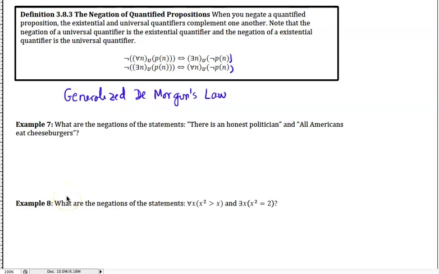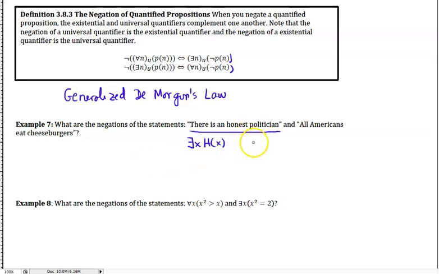So let's look at a couple of examples. Example 7, we're going to negate these statements. Let's look at "there is an honest politician." Let's write it in symbolic form first. That would be an existential statement, so there exists an x, h of x.